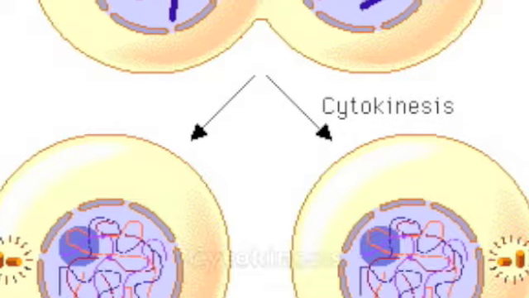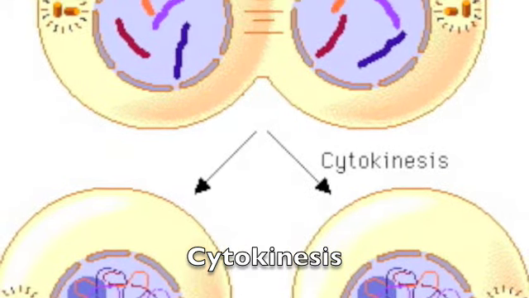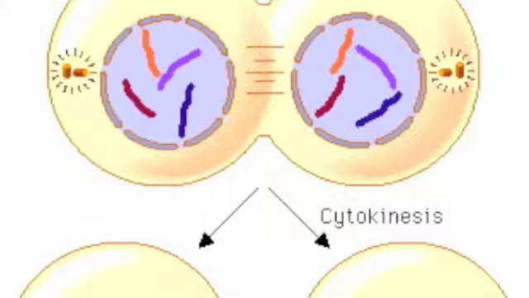Cytokinesis causes two daughter cells to appear shortly after the end of mitosis. In animal cells, a cleavage furrow forms and pinches the cell in two. In plant cells, a cell plate forms.